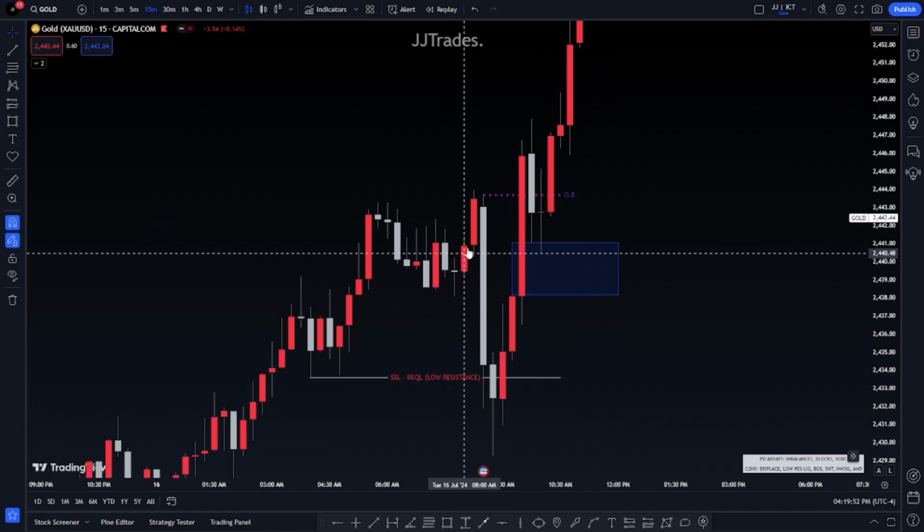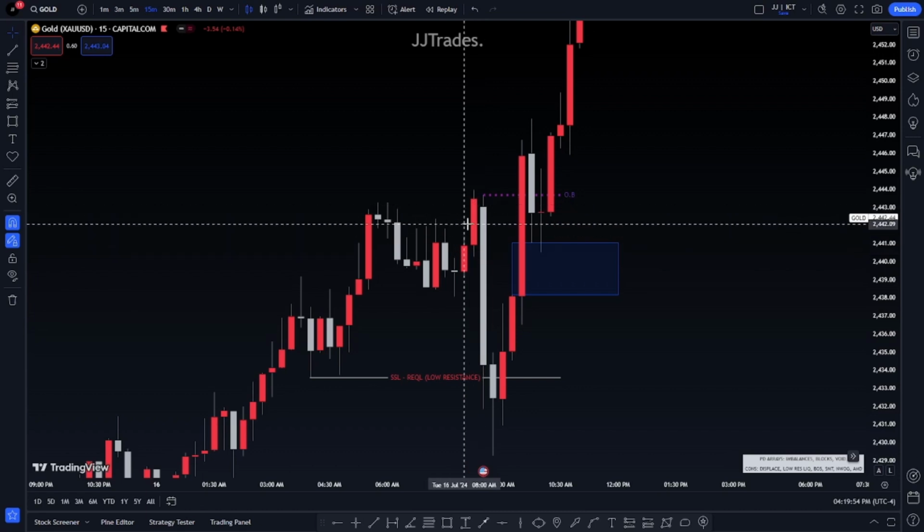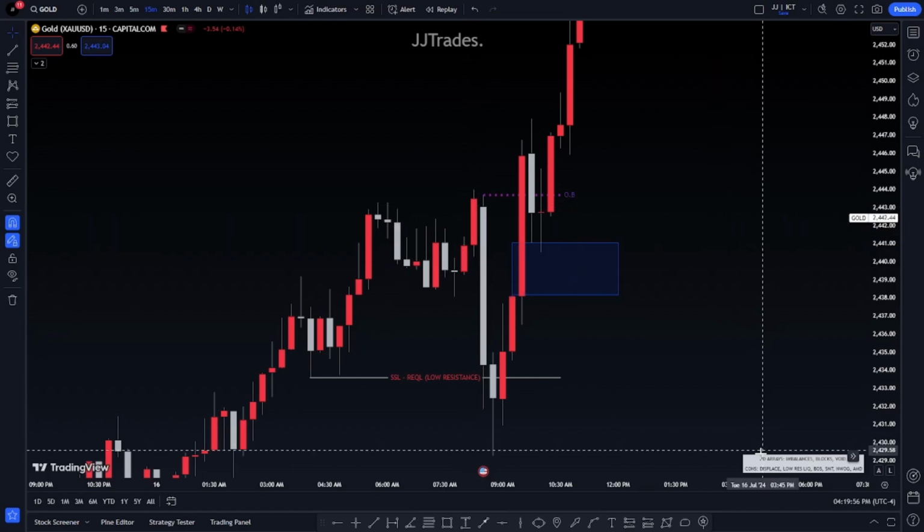You see this order block here? You see how this order block got ran through? That's what I'm telling you, the bandwidth. The bandwidth is so high that order blocks can be ran through any day, any minute, any hour, any second, any time of the day, any week, any month. They can get ran through because they form all the time, okay?